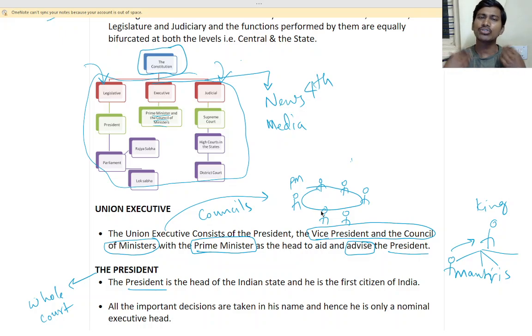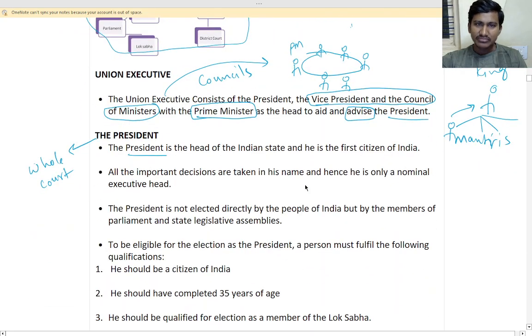And he can also give advice, that is he can just suggest things, but he cannot tell what to do. He can just suggest, do like this, that's it. But everything this council decides, then only it will be passed. Okay, fine. Next, all the important decisions are taken in his name, and hence he is only the nominal executive head. I told, right?